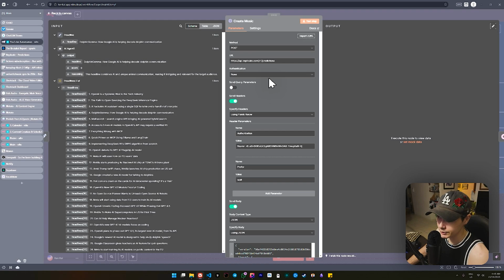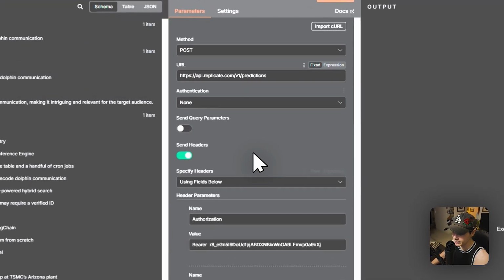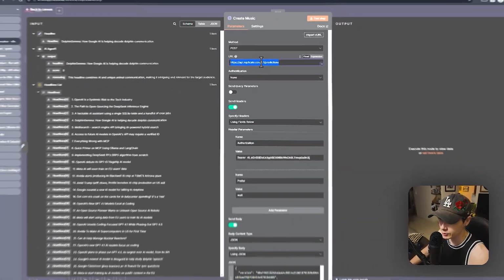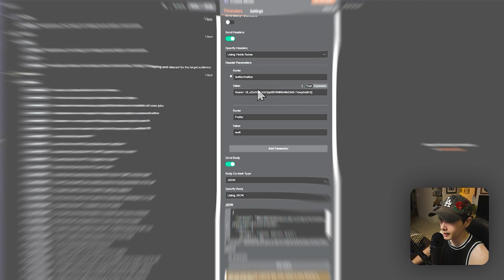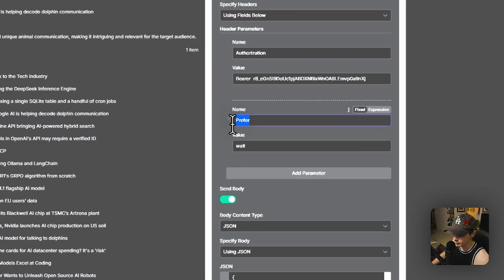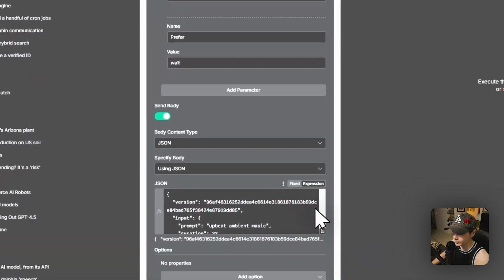And now just looking at the little setup here for the create music. So again, we just have our predictions here. This is just going to be the same endpoint pretty much for all of Replicate. So this is why I really like using Replicate. It makes things easy. And we have our API key section here. We have the prefer and wait. And then we just have the JSON body.